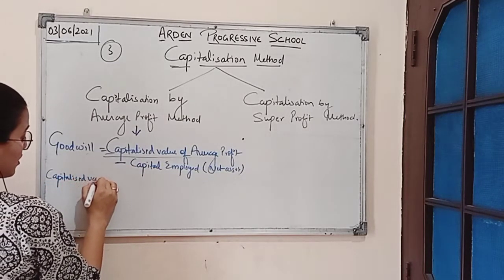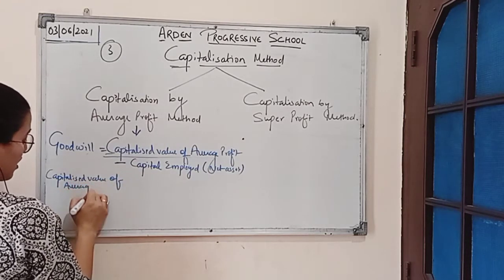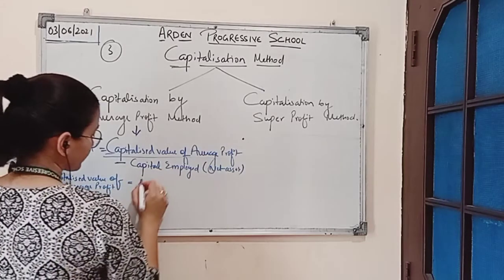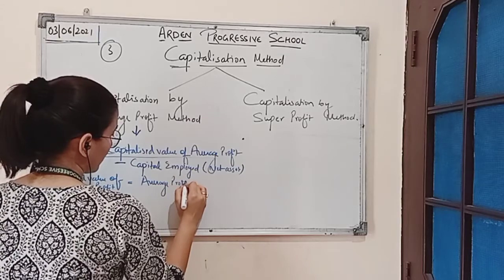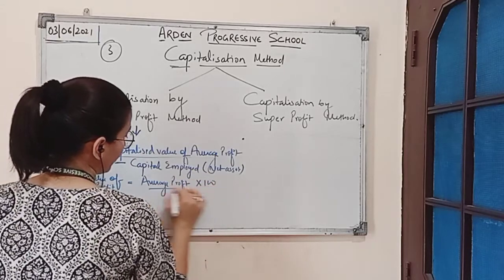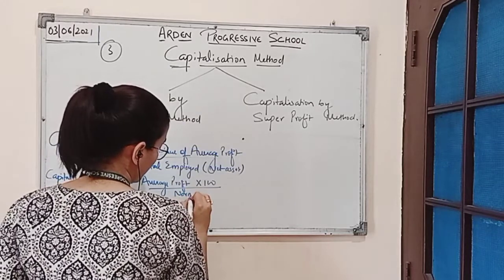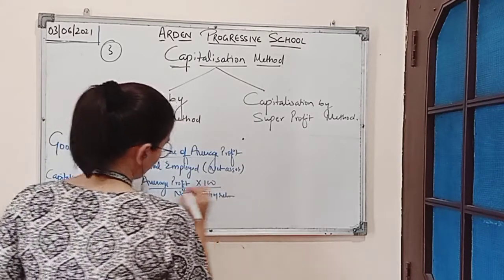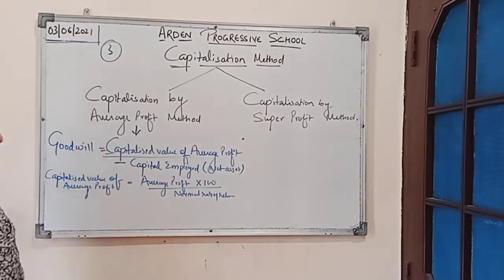Capitalized value of average profit is equal to average profit multiplied by 100 divided by normal rate of return. This is the formula for calculating capitalized value of average profit.